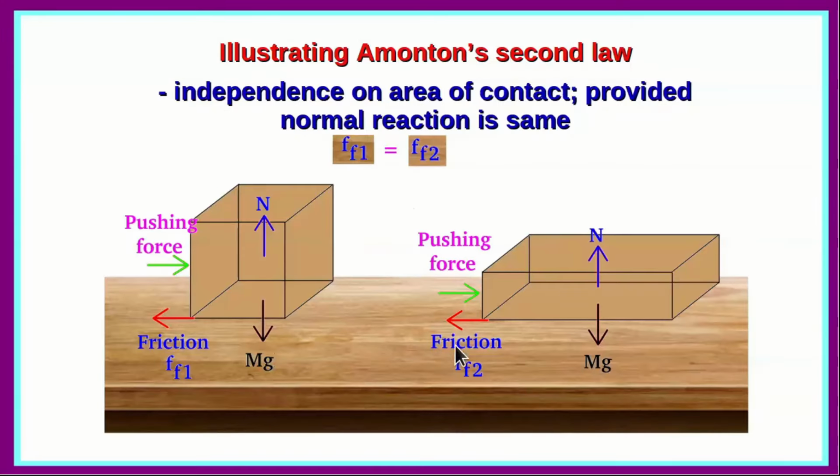So here is an illustration of the second law regarding the independence of the frictional force on area of contact, of course, provided the normal reaction is the same. That means, provided the mass of the two objects is the same, the frictional force is independent of the actual area of contact between the object and the table surface. For example, here the area of contact is small, here the area of contact is bigger. But you find that if the masses of the two blocks are the same, then the frictional force F1 is equal to F2.